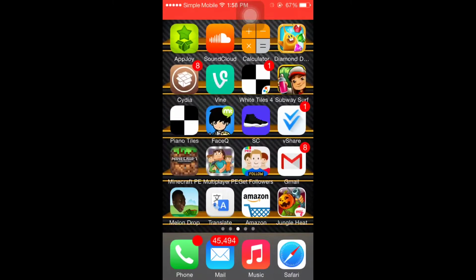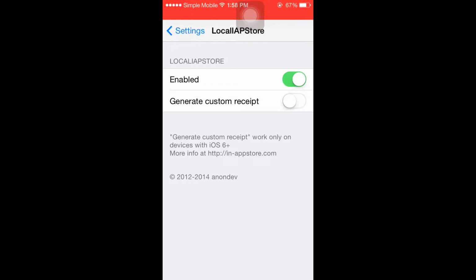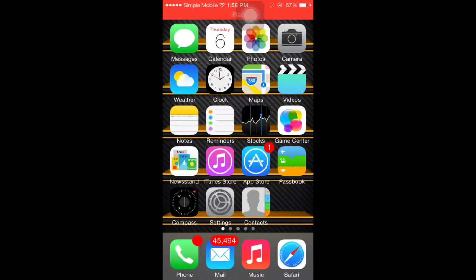Then go to the settings and click on Local App Store, and make sure you enable it. Now we'll go to Subway Surfers, to the store.